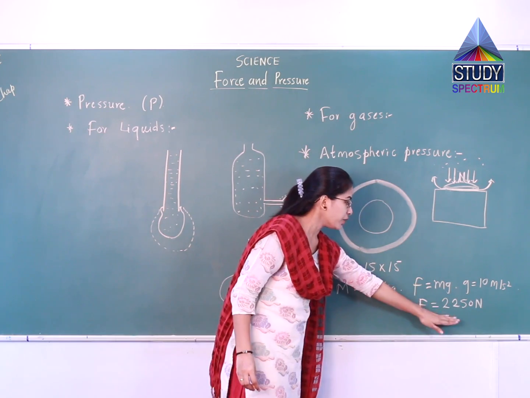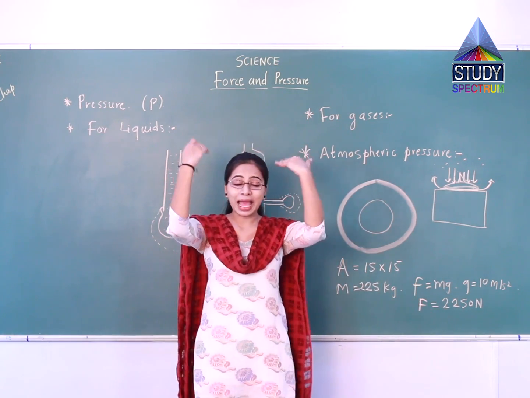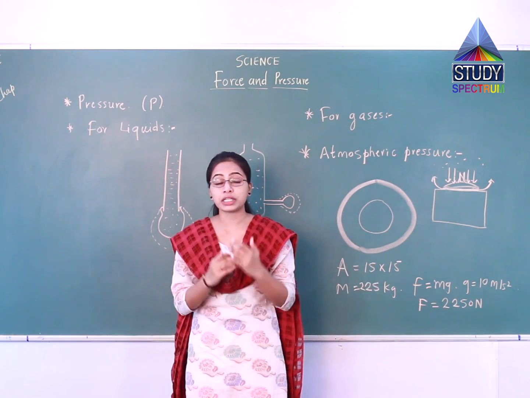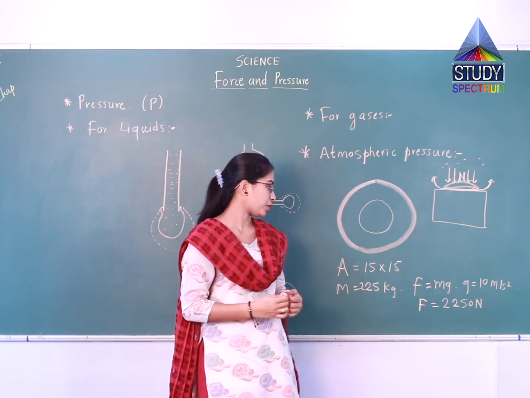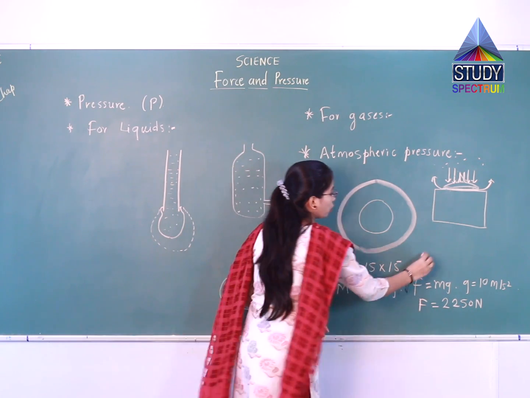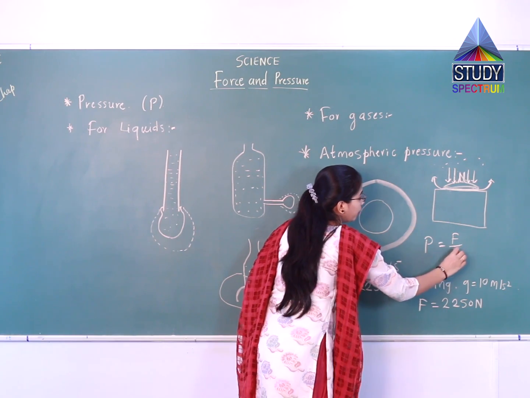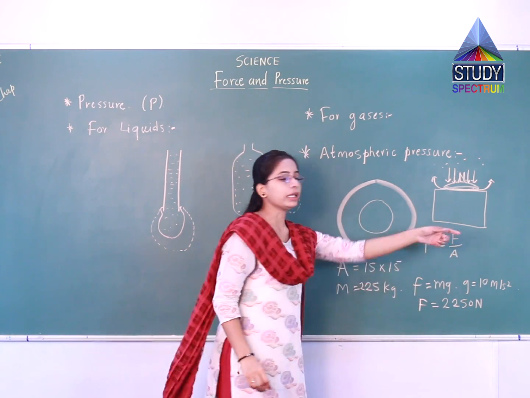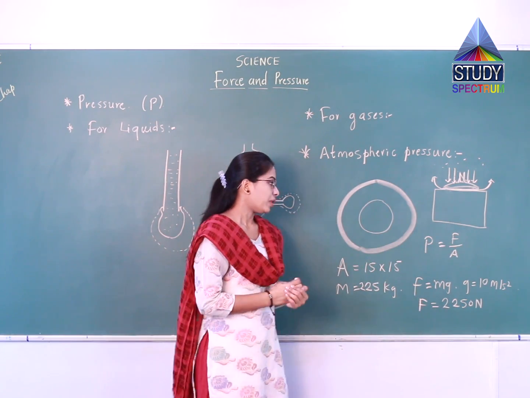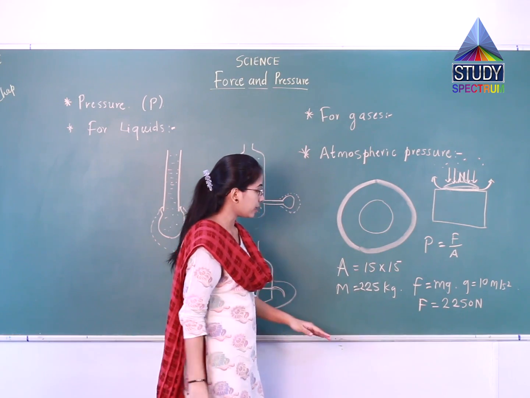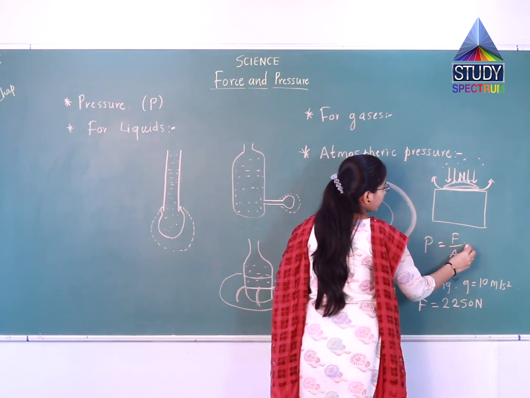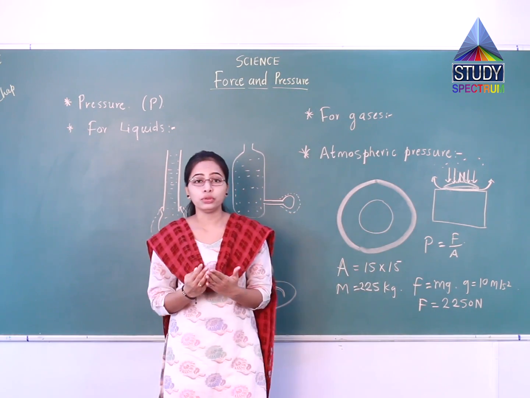So this much force is acting on our head, but we are not experiencing that pressure. If we have to find the pressure, we divide force by area, and we get the value of pressure. You can see it will definitely be a very high value.